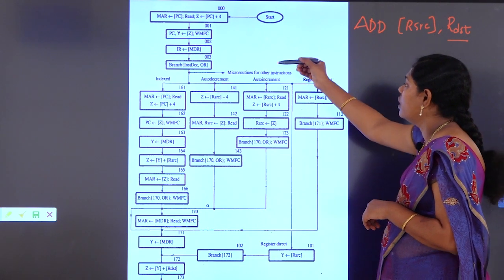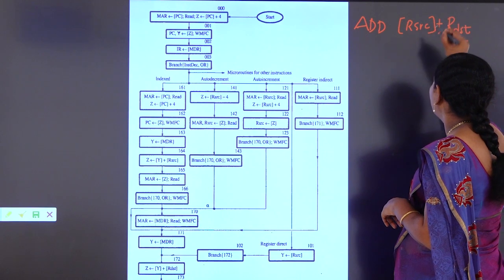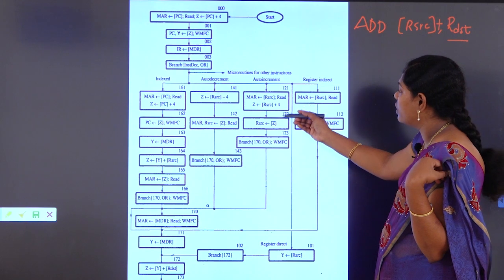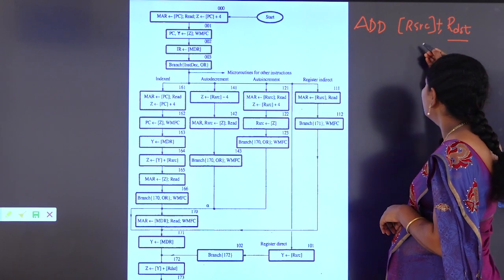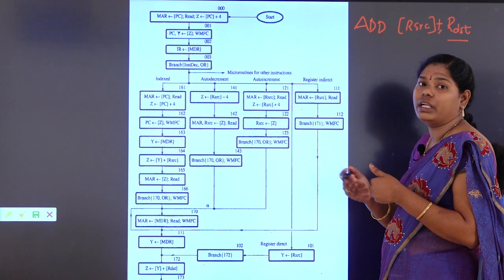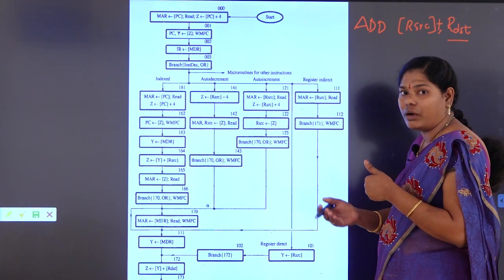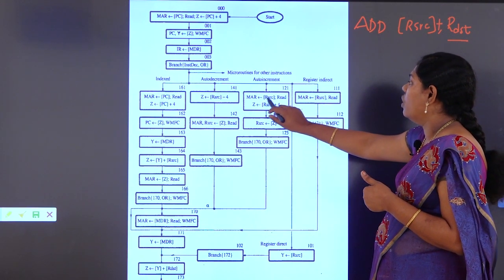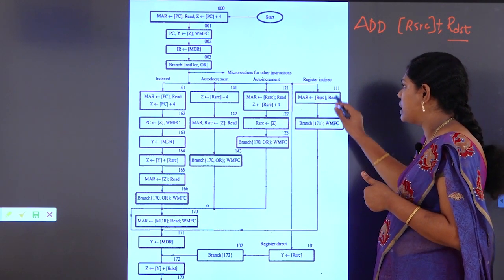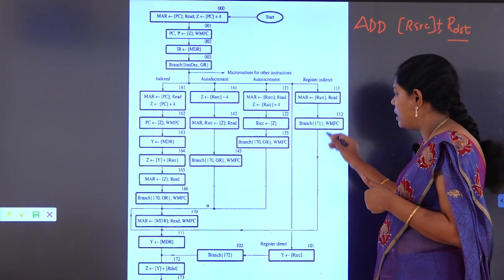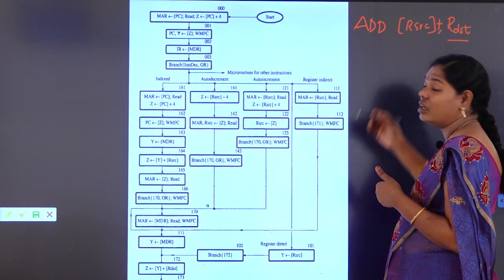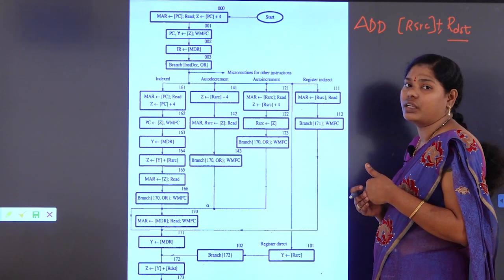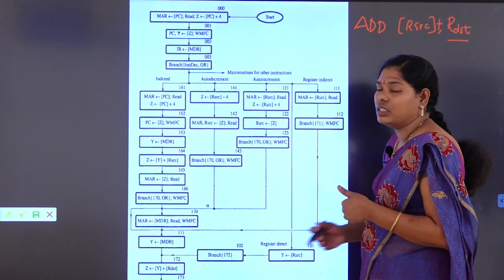Now, the third thing, auto increment mode. Auto increment mode is nothing but plus with plus. Now, for auto increment mode, what happens? Here the source has to update, the register's address has to be incremented to the next address. The MAR process is the same as in the case of indirect mode, but it has a second thing: it has to increment. Auto increment is a post increment mode, whereas auto decrement is pre decrement.